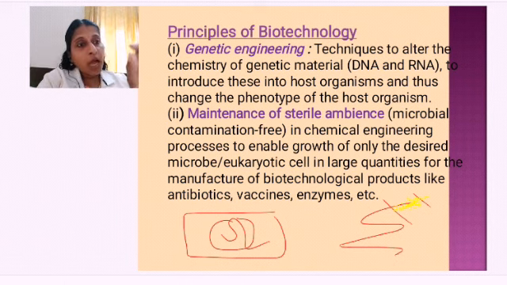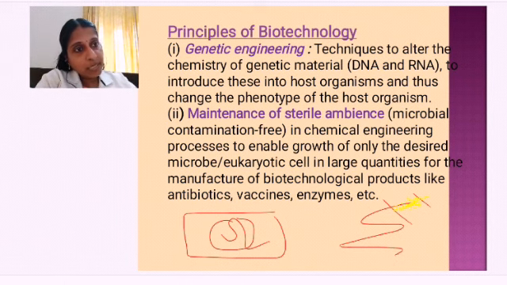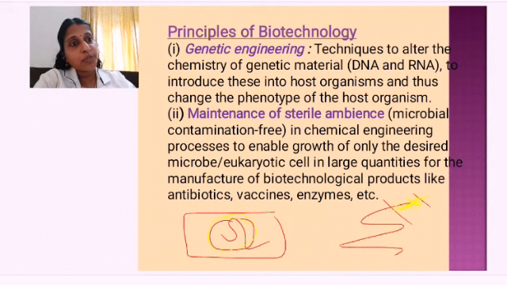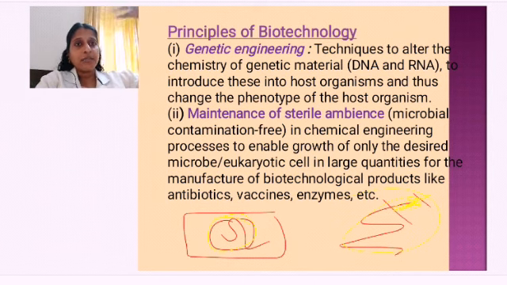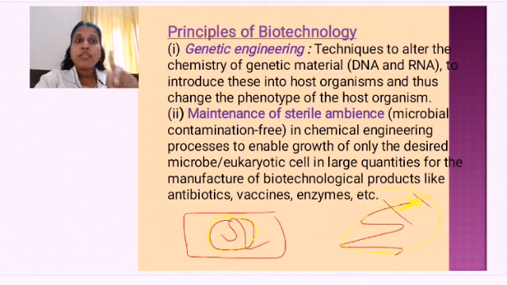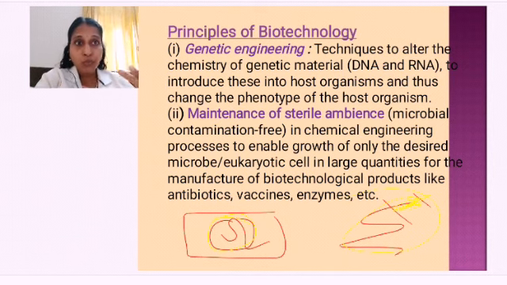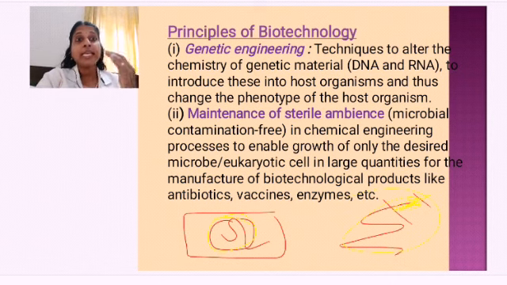Now, I am going to take this DNA and put it into the seed. When this seed is growing up, if the gene is coding for pest resistance, that plant will be resistant to pest. So, I have created something new with the help of cutting and pasting, with the help of genetic engineering.